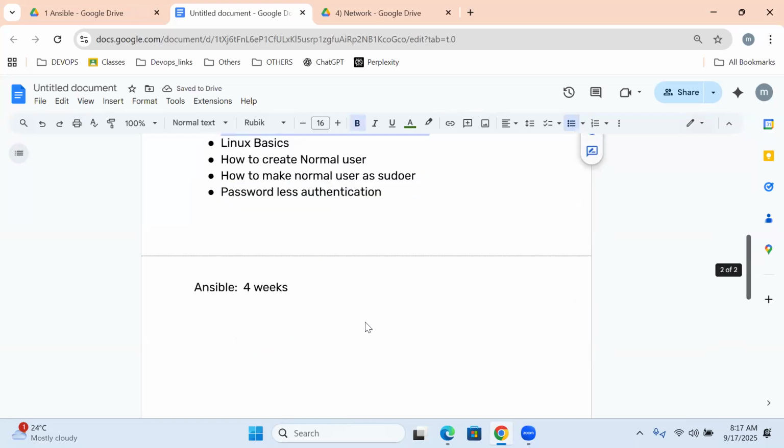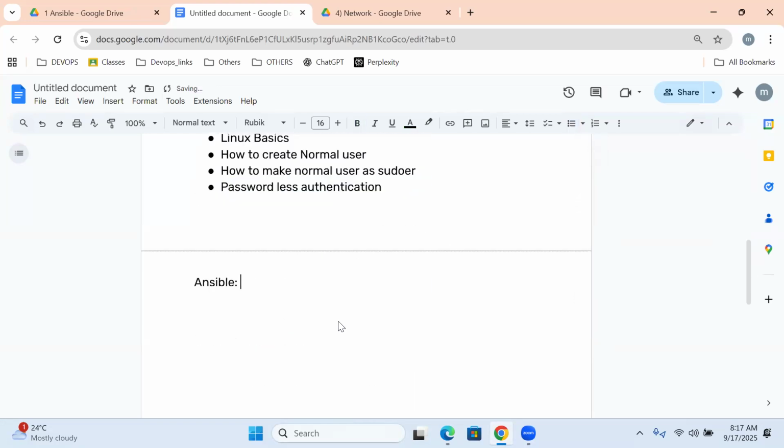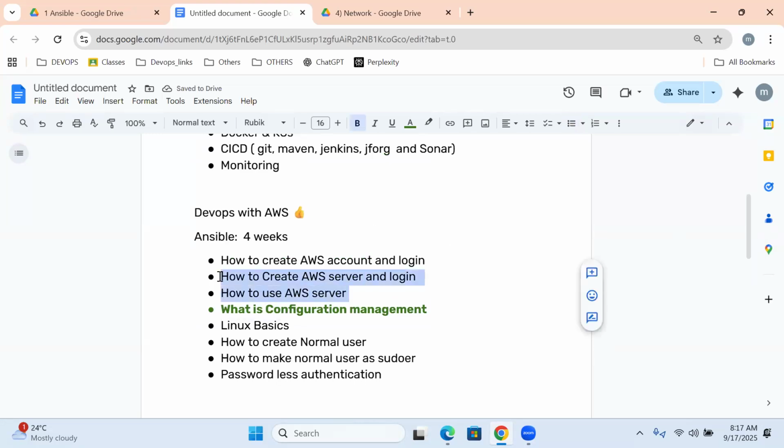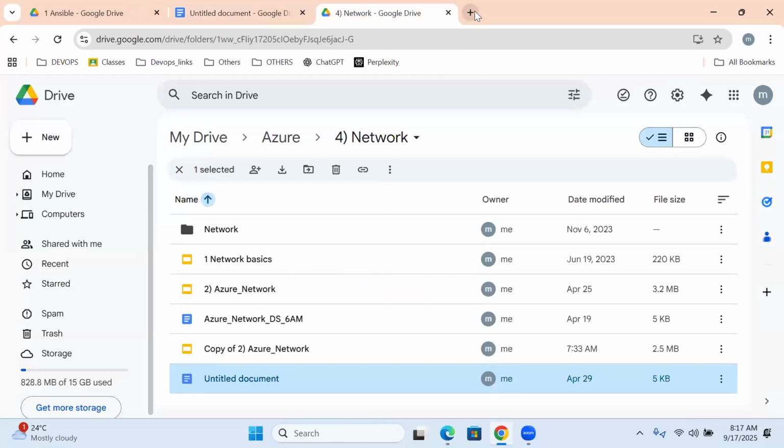But before that, let me show you one more time how to create a server and how to get into the server. Then let us discuss what is configuration management for today.